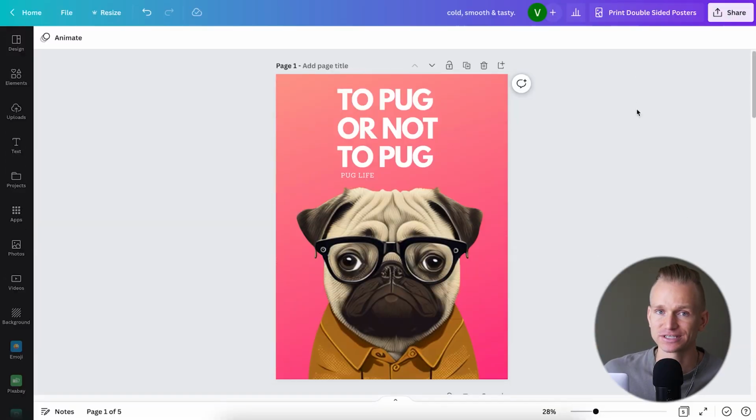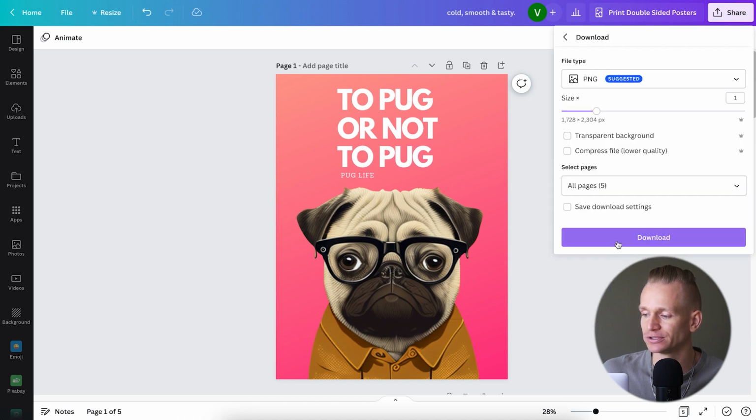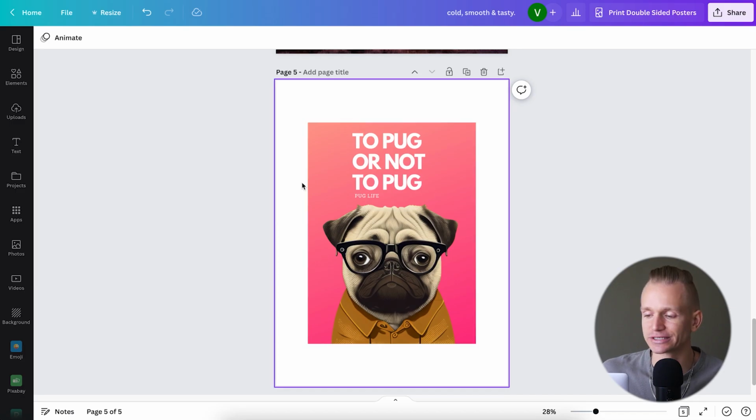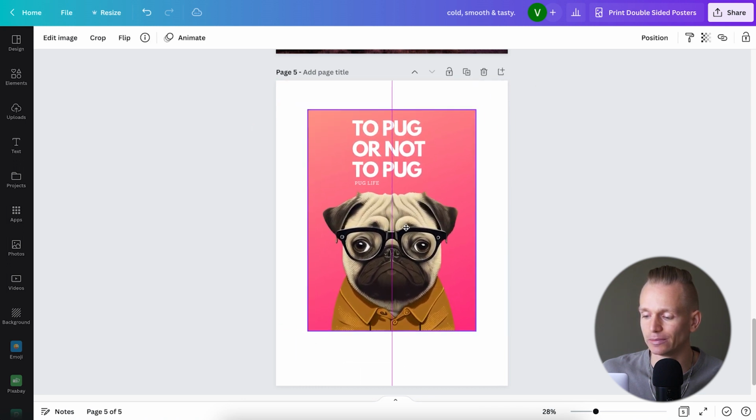So one thing I will say here as well is, first of all, when we have this design, what we can do is we can just press on download, and then we'll be able to download this design as a picture. And here I already inserted the design. As you can see, now it's basically this one image.